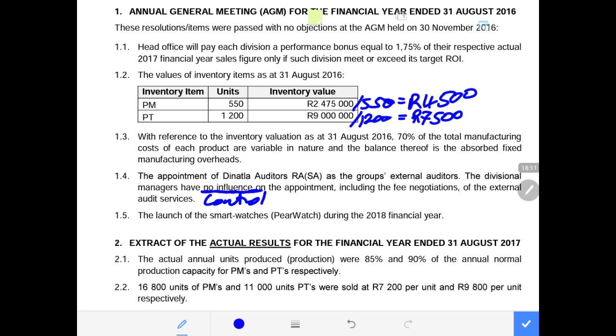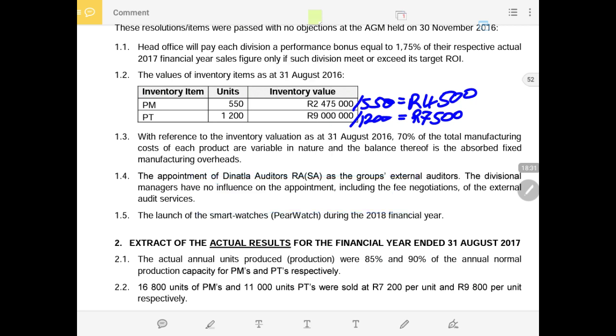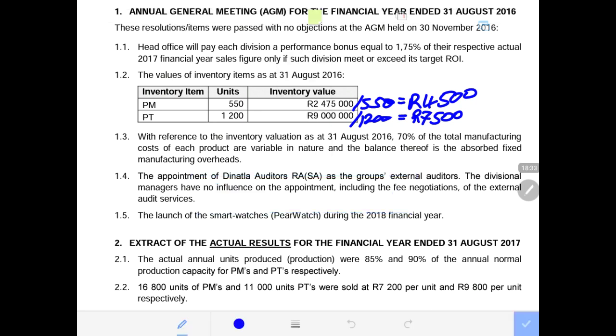Because divisional managers have no influence or control over the appointment of the external auditors, including the negotiation of the auditors' fee. It will be the head office that does that. So the audit fee should not be included in the calculation of the target return on investment, or in calculating controllable profit.